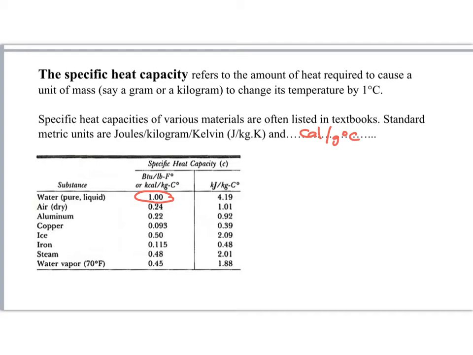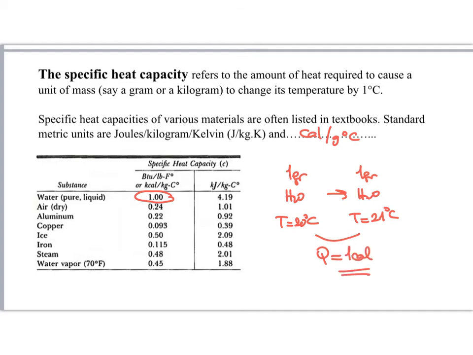The specific heat capacity of water is 1. That means that you have 1 gram of water at, let's say, 20 degrees centigrade. In order to increase its temperature by 1 degree centigrade, the amount of heat you need is 1 calorie. This is what specific heat capacity means.